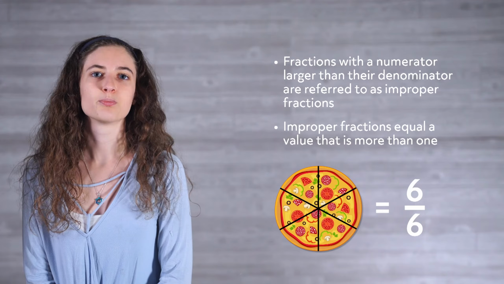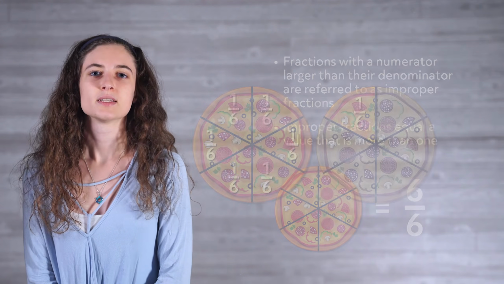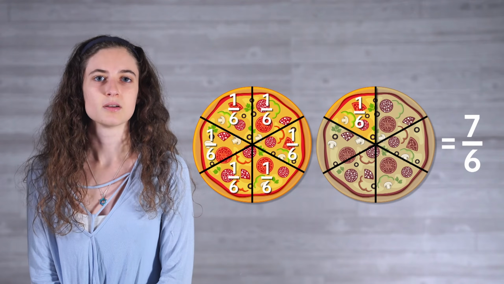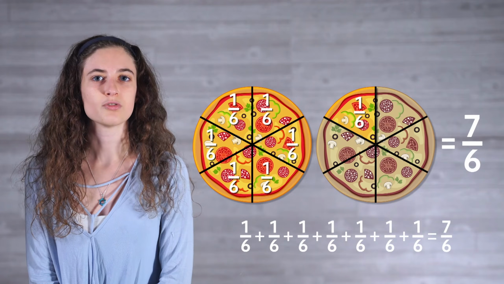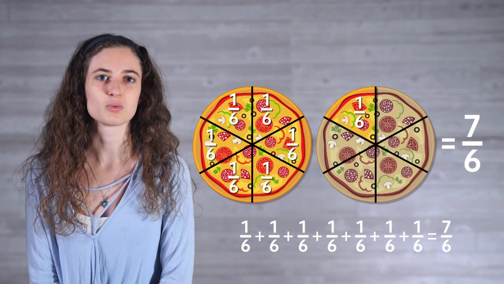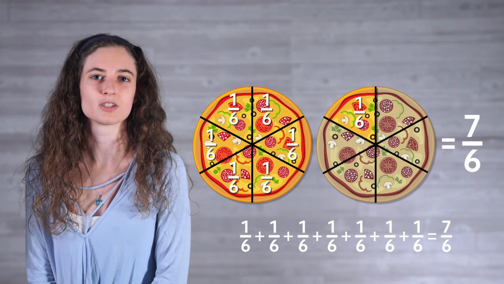One whole pizza would be represented by 6/6. 7/6 represents more than one pizza. This could be visualized as 1/6 plus 1/6 plus 1/6 plus 1/6 plus 1/6 plus 1/6 plus 1/6 equals 7/6.